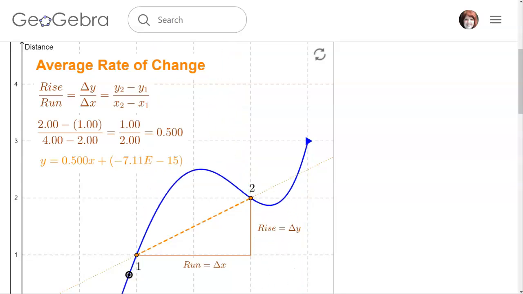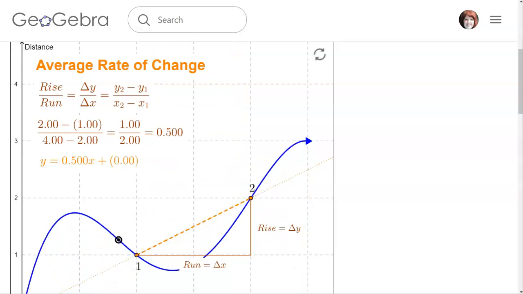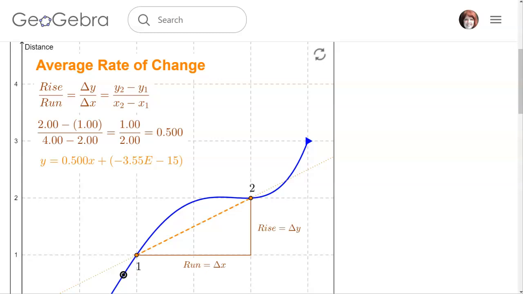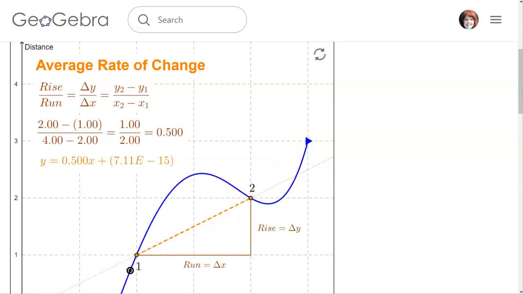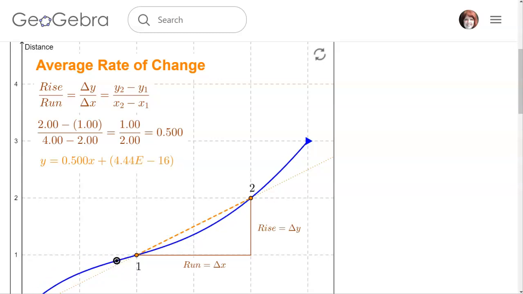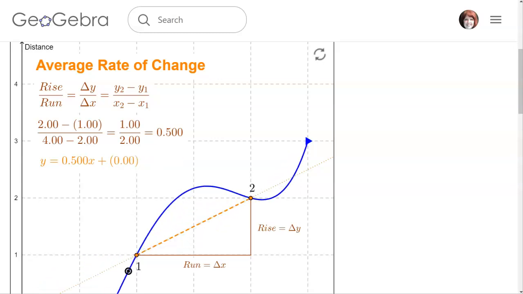And that's because those 2 points, even if I change the curve on the graph, are still points on the curve. So encourage them to do that. Encourage them to move this stuff around and see what's happening. And then they will take a picture of it.